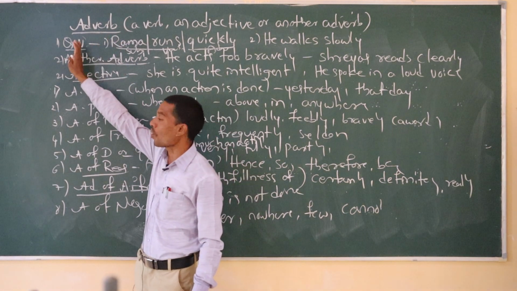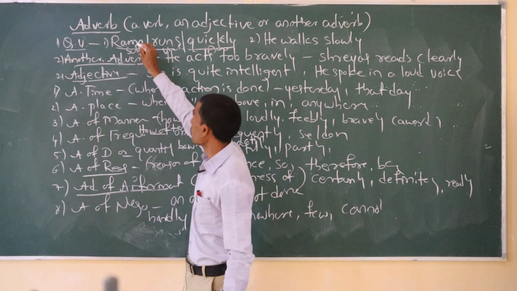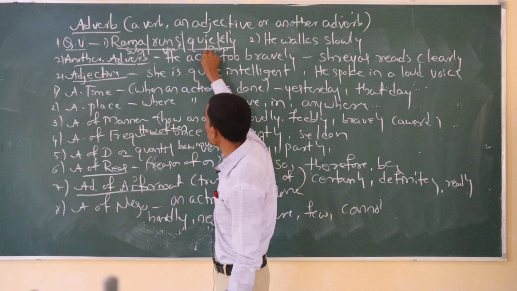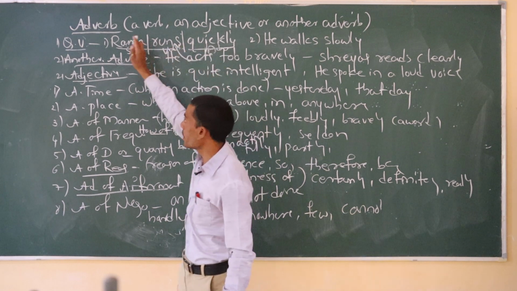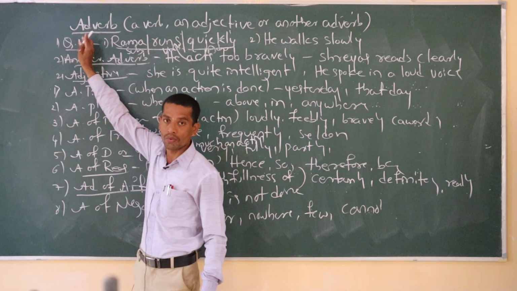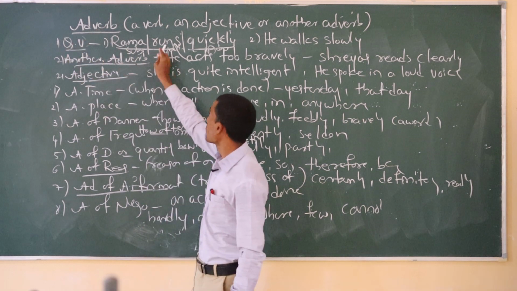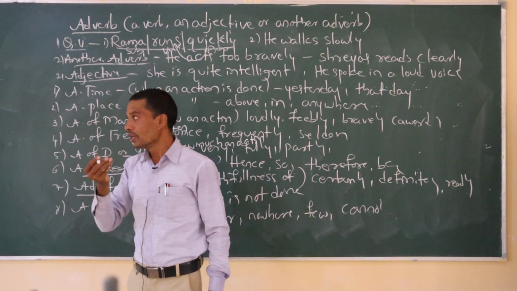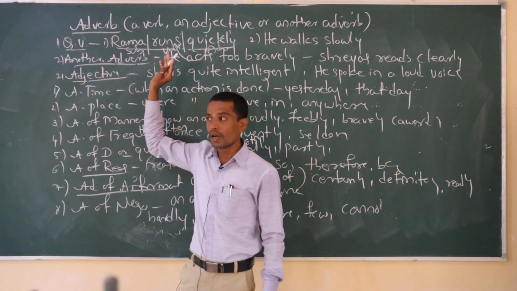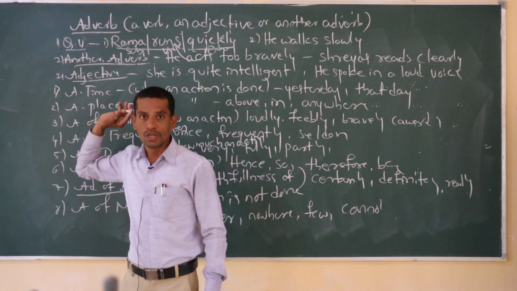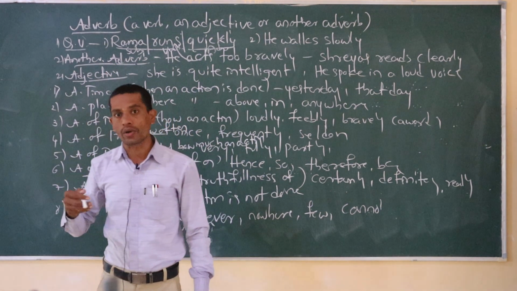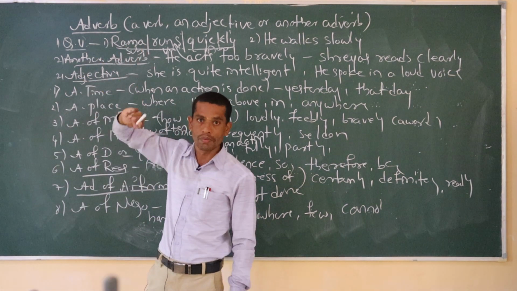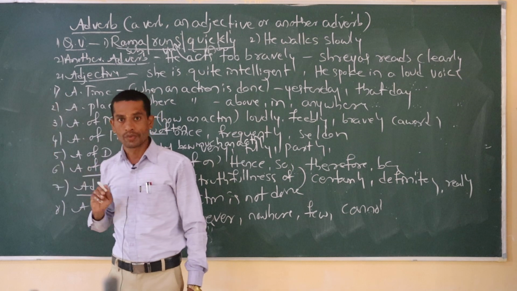An adverb qualifies a verb. See here, Rama is the subject, runs is the verb, and quickly is the adverb. This word quickly talks about the verb. That's why I told that an adverb qualifies a verb. Rama runs quickly. How does Rama run? We have to ask the question. If the answer answers the question, then we come to know that it is the adverb. Sometimes an adverb qualifies another adverb, and sometimes it qualifies an adjective also. So this is the rule.